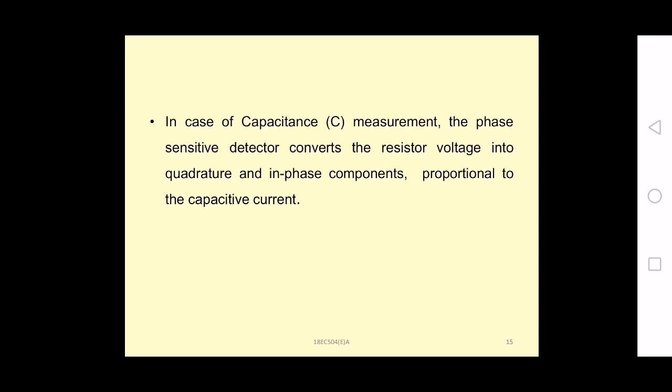In case of capacitance measurement, we are not using the op-amp shifter or transistorized shifter, we are using the PSD. PSD stands for phase sensitive detector. In case of capacitance measurement, voltage is developed across the resistor, so we use the phase sensitive detector, which converts the resistor voltage into quadrature and in-phase components proportional to what? Capacitive current, proportional to capacitive current.